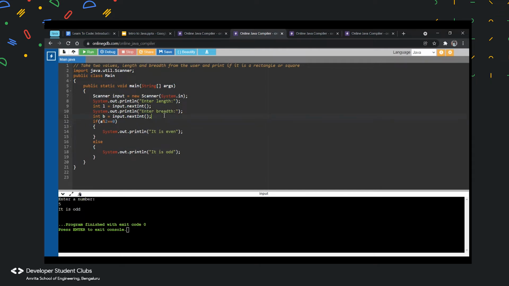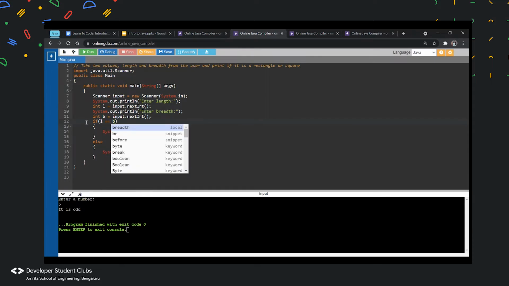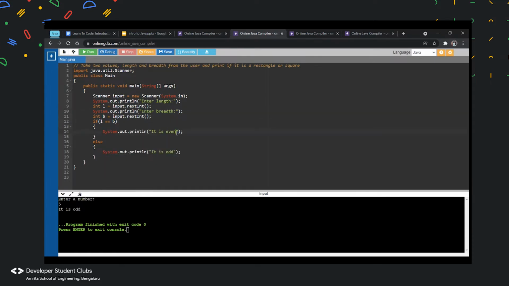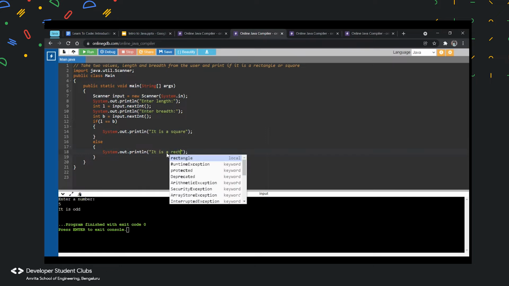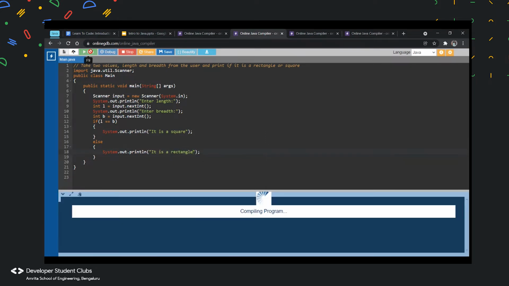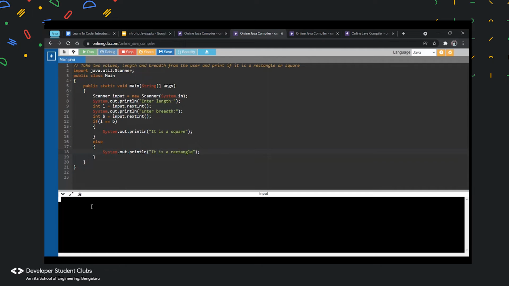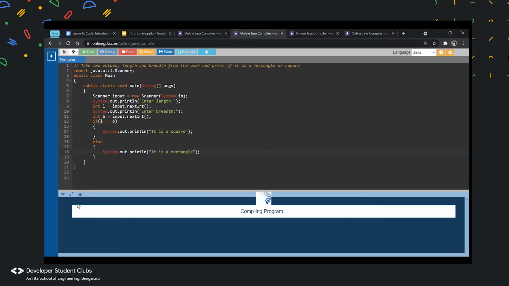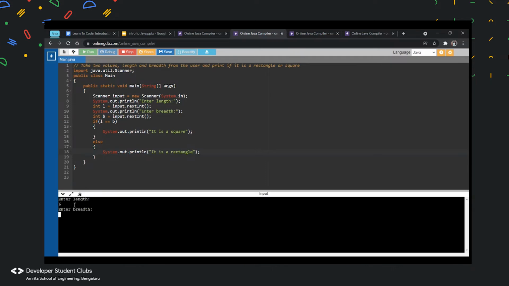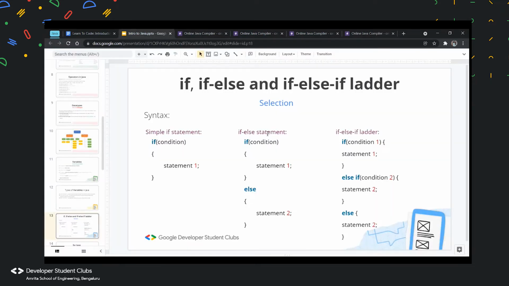I just said it. If a equal to b. Yeah, if length is equal equal to breadth, then if both are equal, then it is a square, else it is a rectangle. So I hope all of you understood this. I will do both. I'll give the length as 6 and breadth also as 6. It says it is a square. And when I give the length as 6 and the breadth as 7, it says it is a rectangle. So this is the if else statement.